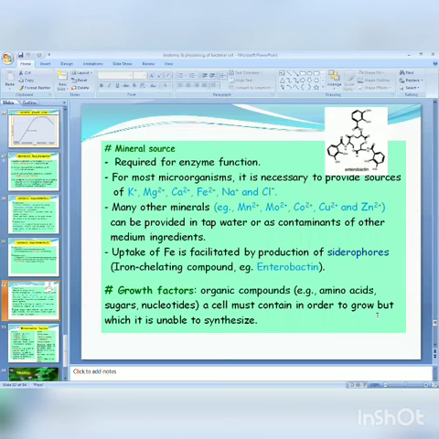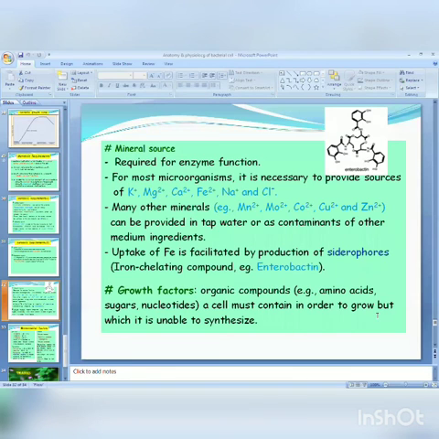But when we grow bacteria inside the laboratory in culture media, we have to add these inorganic salts. Many other minerals like copper and zinc can be provided in tap water or as contaminants of medium ingredients. Uptake of iron is facilitated by the production of siderophores, iron-chelating compounds, generally in Enterobacteriaceae.